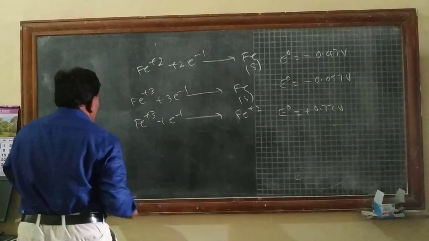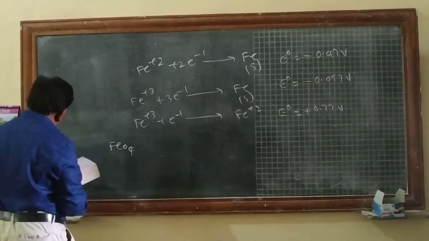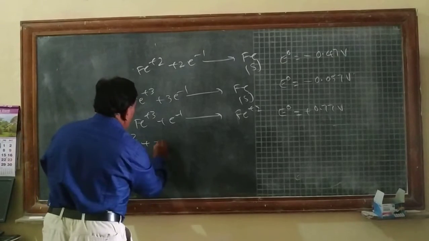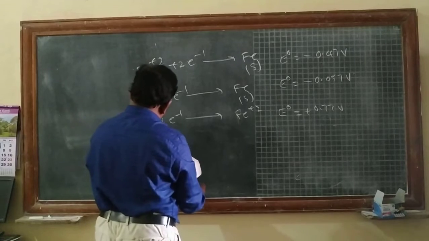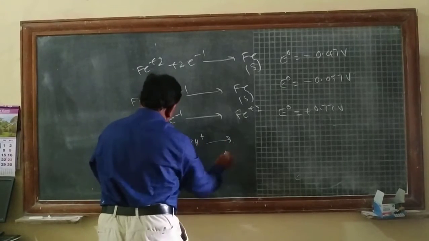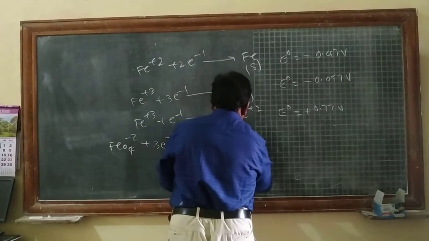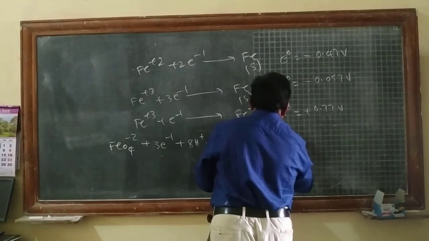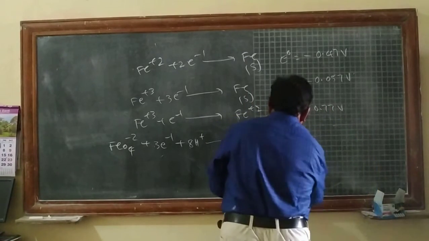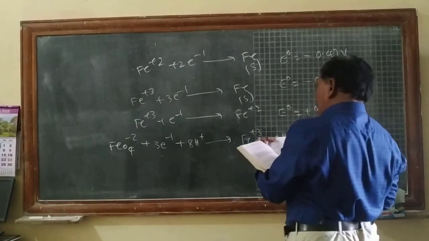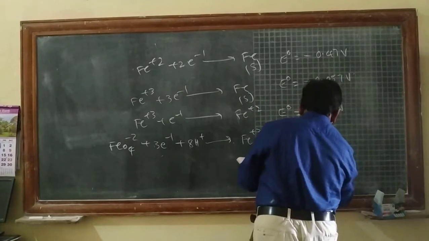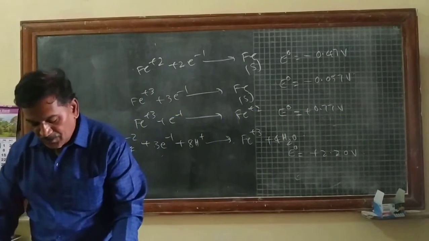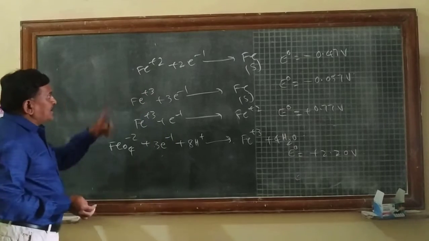0.77 volts. Then the next reaction is FeO4 2- plus 3 electrons plus 8 H+ gives rise to Fe3+ plus 4H2O liberated. Its standard electrode potential is plus 2.20 volts. So this is the first step.